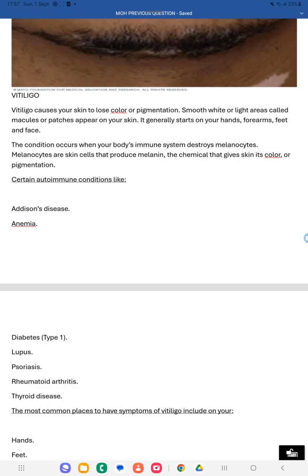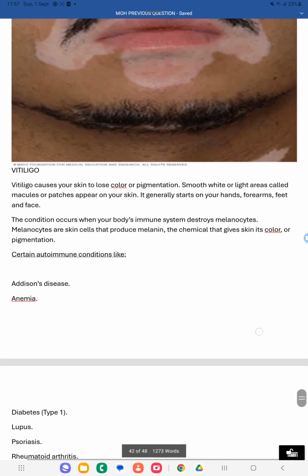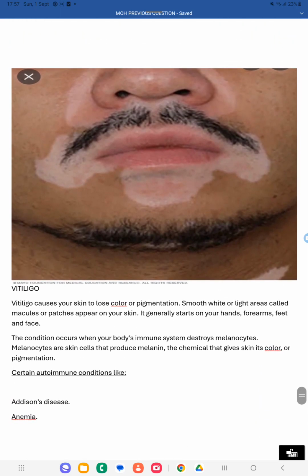Those suffering with these autoimmune conditions tend to get vitiligo, or otherwise you can get it as a single condition. It is usually associated with autoimmune conditions.